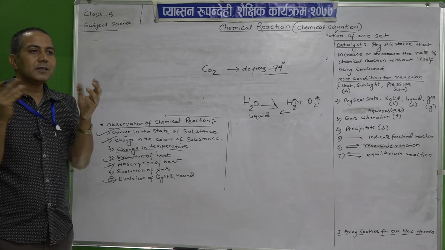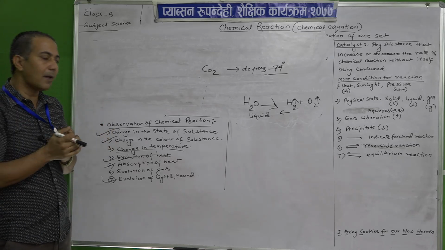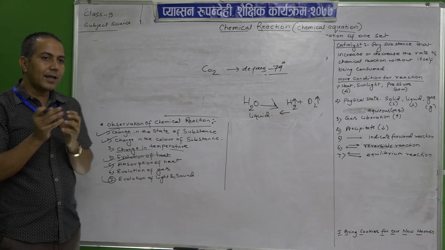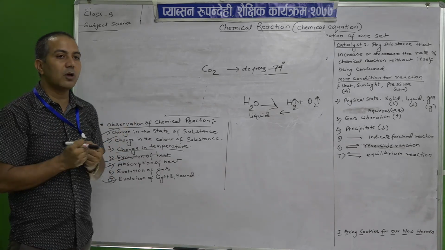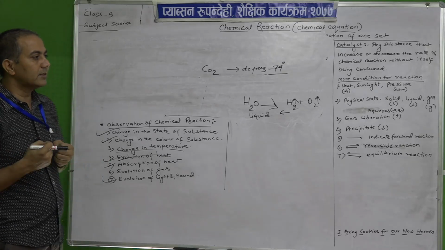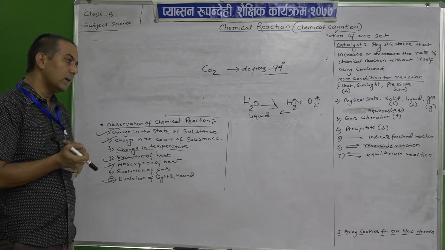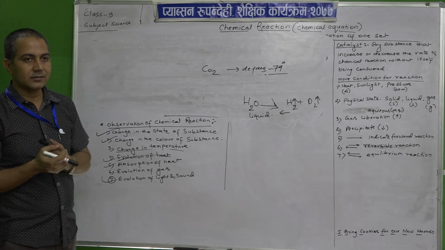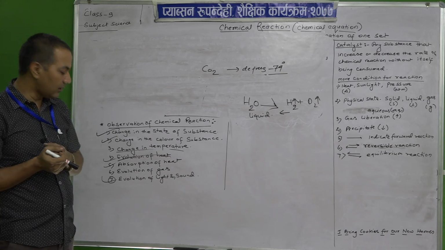If the temperature changes, then also we can say that a chemical change is going on. When heat is evolved or absorbed, that also tells us that a chemical change is going on. And the evolution of gases is also a sign of chemical change.